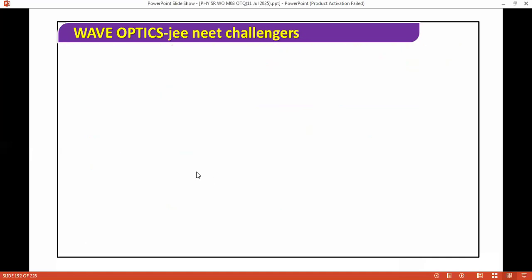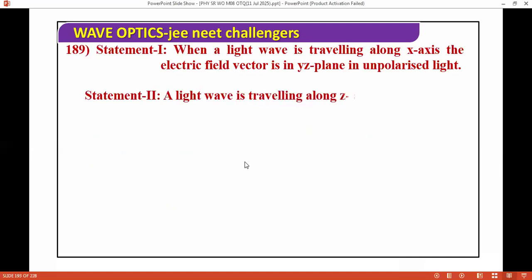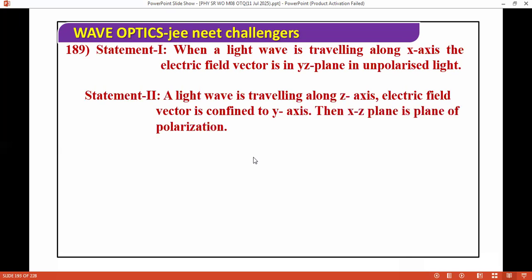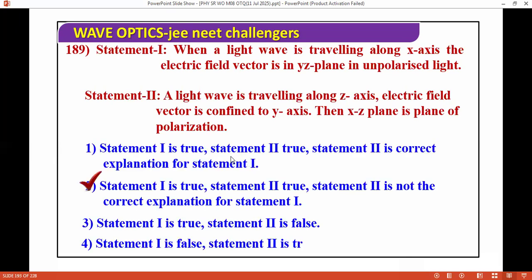A light wave is traveling along the x axis with the electric field vector in the YZ plane, so it is a polarized light wave traveling along the x axis. The electric field vector is confined to the Y axis, so the XZ plane is the plane of polarization. Again, it's an easy question. Both are correct. Next question, I'm moving ahead.